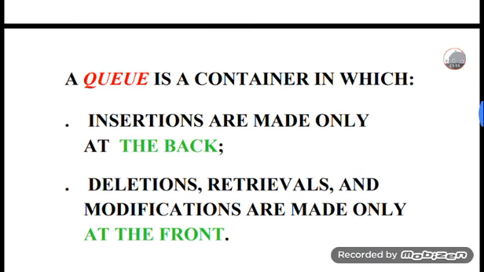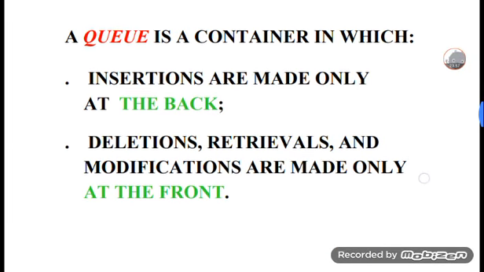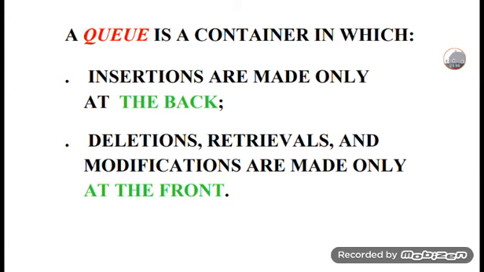A queue is a container in which insertions are made only at the back. Whenever we want to insert elements, it is at the back only.